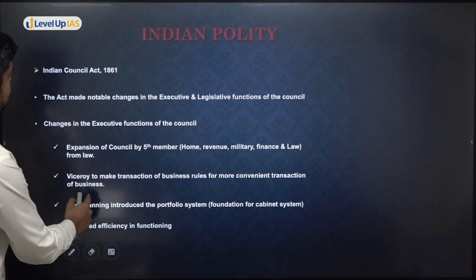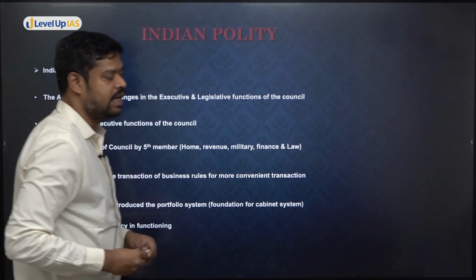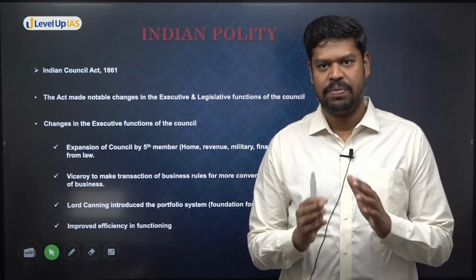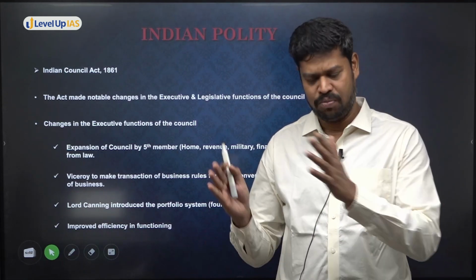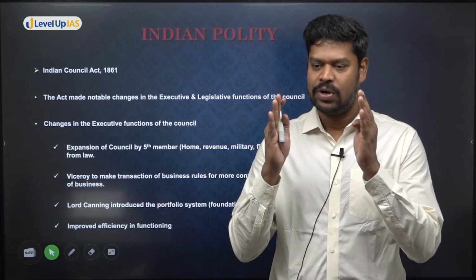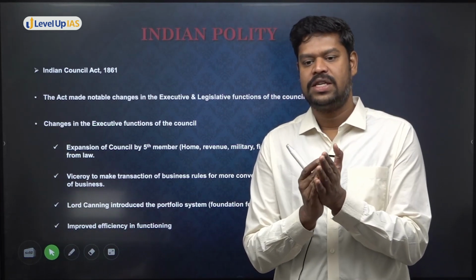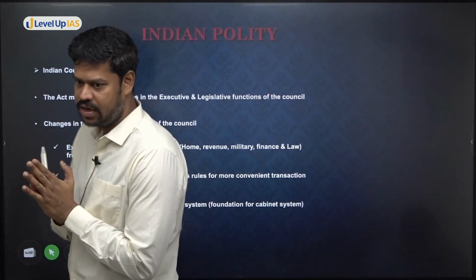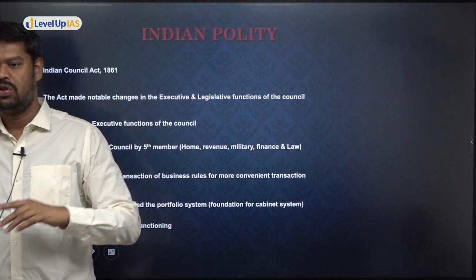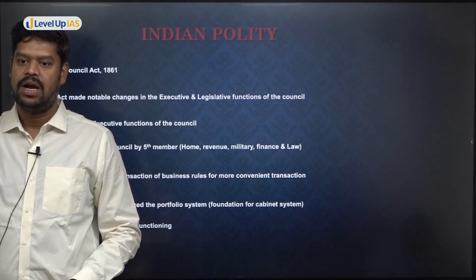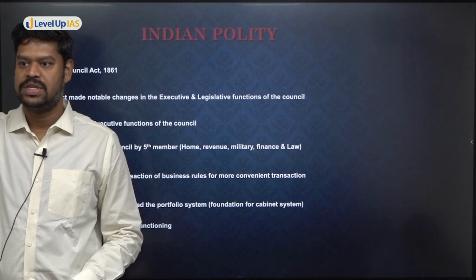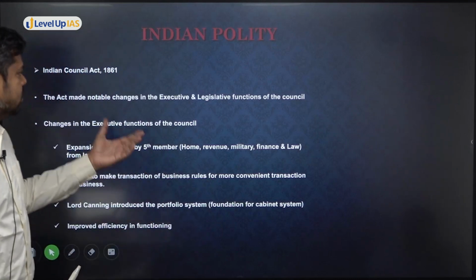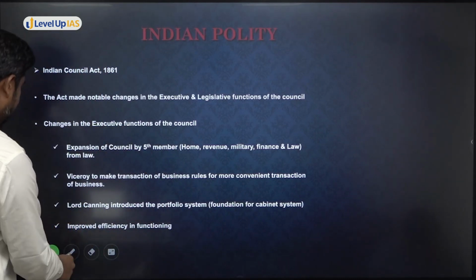the Government of India Act 1858. And it is this Government of India Act 1858 which was also considered to be the act of good governance. So majorly they did not make any changes to the council, either the executive council or the legislative council. What is the only major change that they have made? They have transferred the authority from the company to the British Crown directly. Is that clear? And instead of the Court of Directors and Board of Control, they brought one authority, the Secretary of State. And the Secretary of State is to function with an advisory body, and the Viceroy will report to him. This is the only major change. So now come to the next thing, that is the Indian Councils Act.